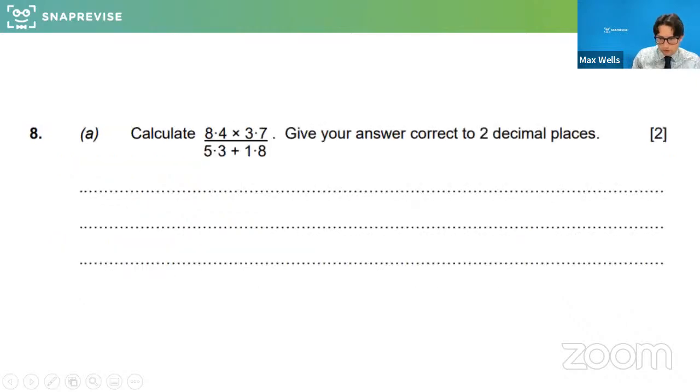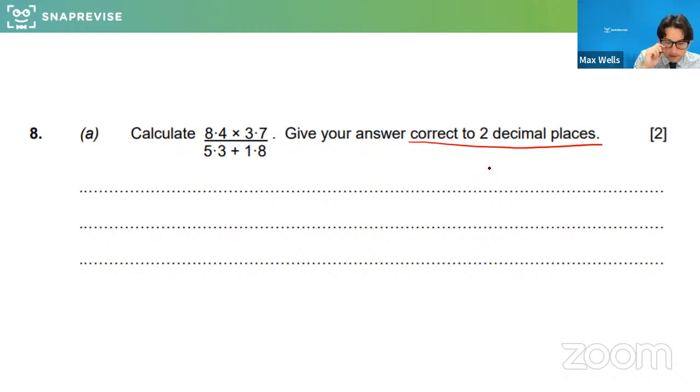Right, let me move this down. So another question here, a GCSE style question, 2 marks. Calculate this thing here. And you can actually do this on a calculator, so this would be a calculator question. And then it says, give your answer correct to 2 decimal places.